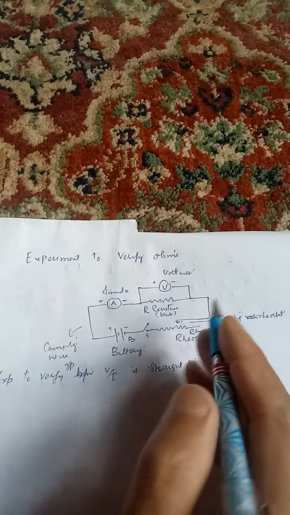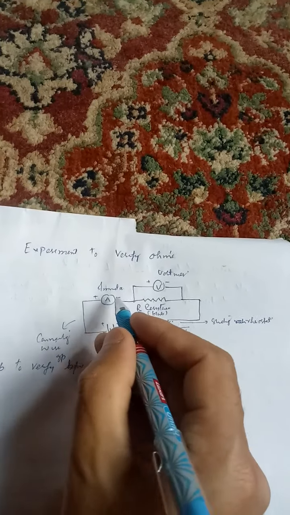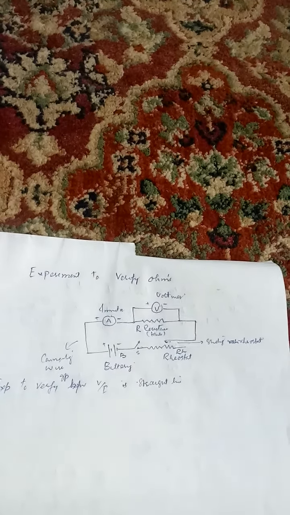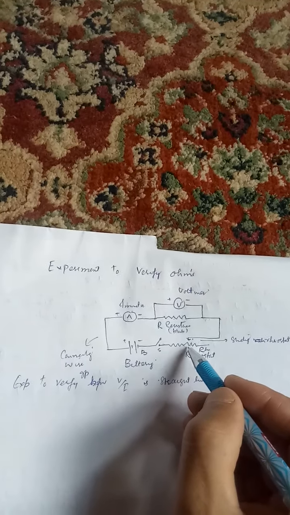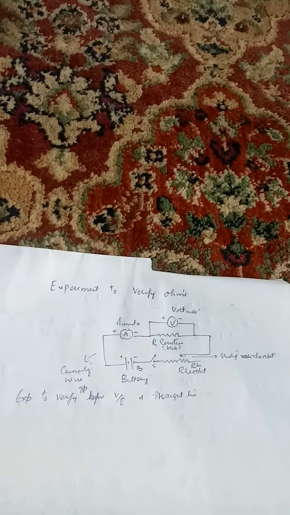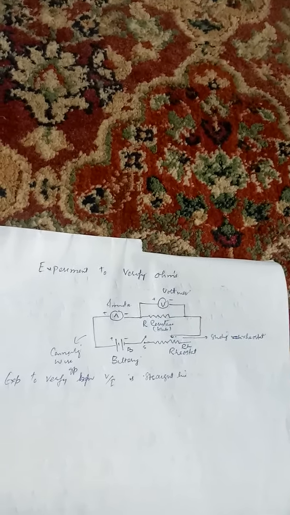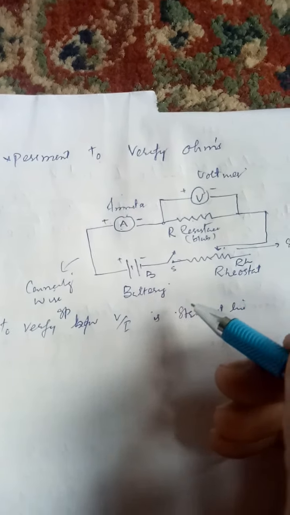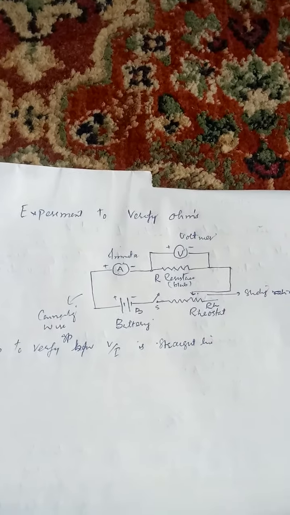On pressing the switch, the current starts flowing through this circuit and across this conductor R. At that time, the current is shown by ammeter A and the voltage is shown by voltmeter V. The resistor is initially adjusted in such a way that a small current passes through this circuit, and we will find the ratio of V and I. Now we will change the sliding contact slightly and decrease the resistance step by step, and at every step we will note the ratio between V and I. After plotting a graph, we will find that the graph between V and I is a straight line.